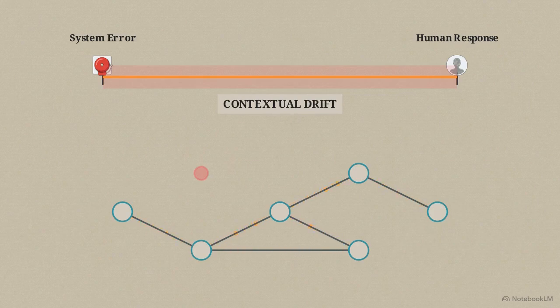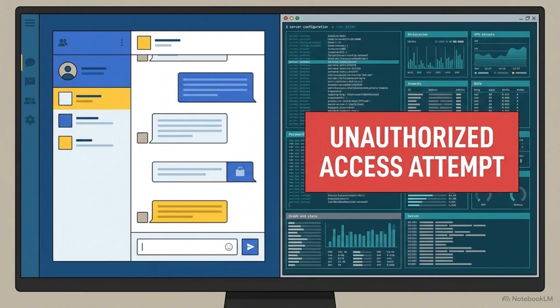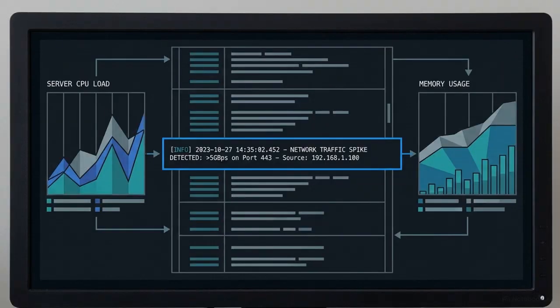During that window, traffic may have rerouted or logs could have been overwritten. The AI receives a snapshot of a state that no longer exists, leading to troubleshooting steps that don't match the current reality. Managing live infrastructure through disconnected chat interfaces results in high latency and security risks. The system needs the ability to observe and respond the moment a deviation occurs.